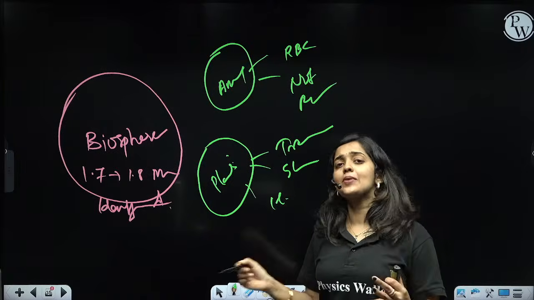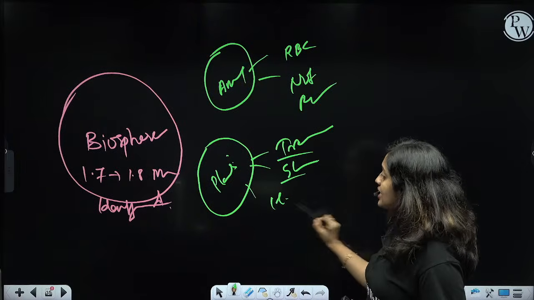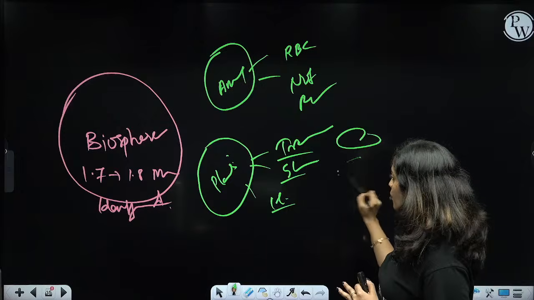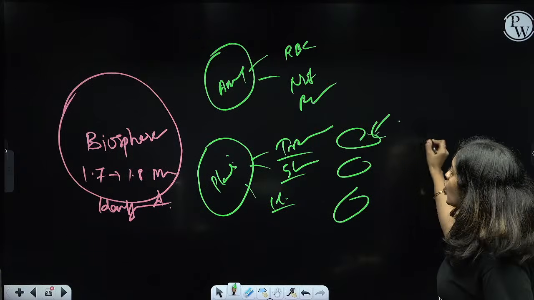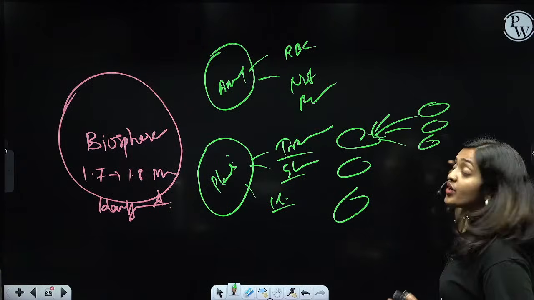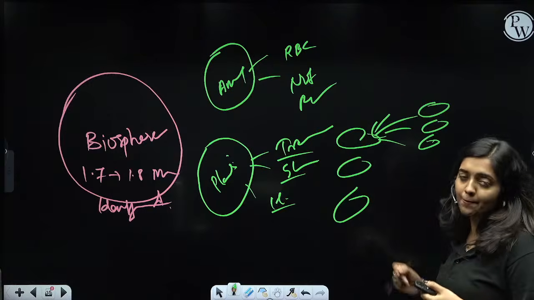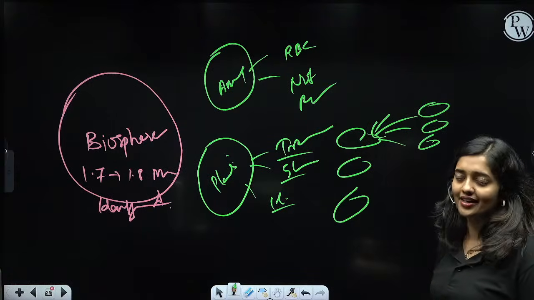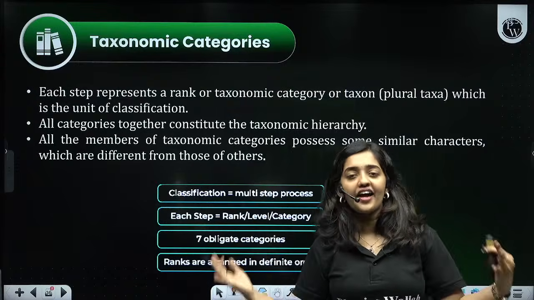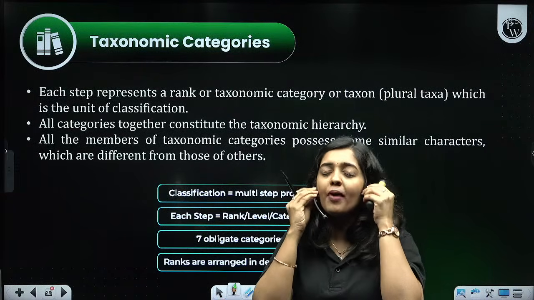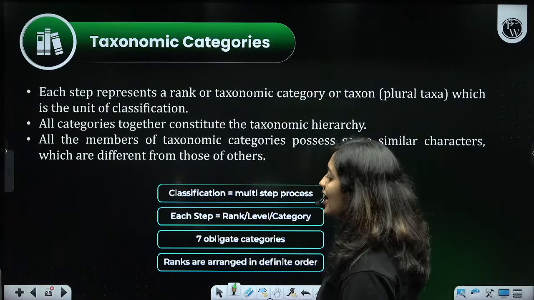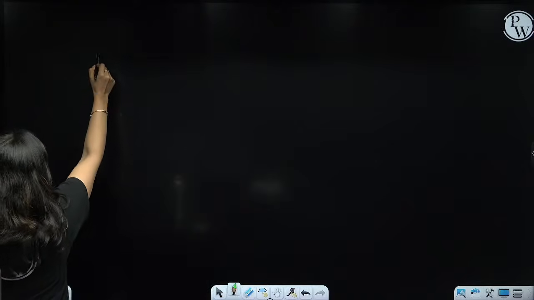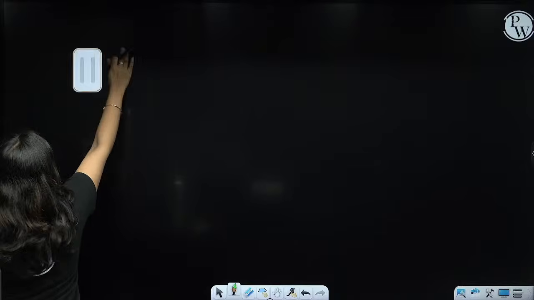So based on the similarities and dissimilarities, again we subdivide these organisms into subgroups. Again in each of these subgroups, dissimilarities are there, so it is further subdivided into further subgroups, right? Just like that, we are classifying the whole biosphere, the whole biodiversity, into so many categories. So just look how the categories go. The complete biodiversity